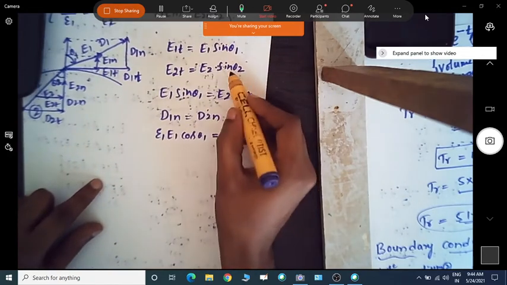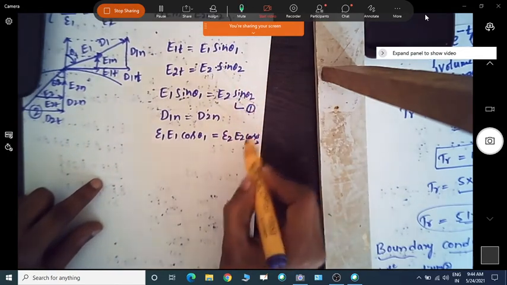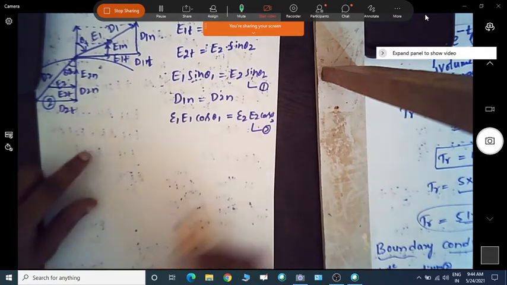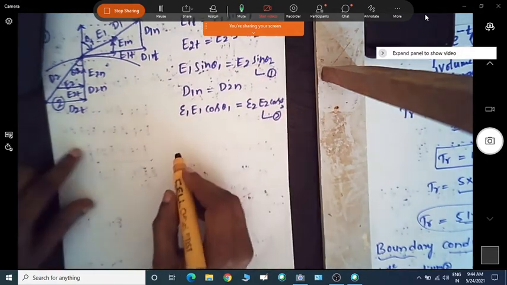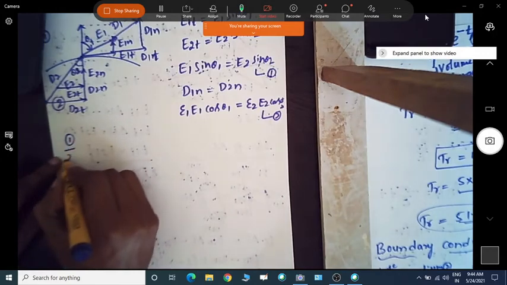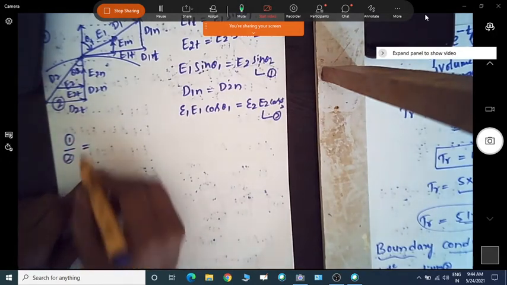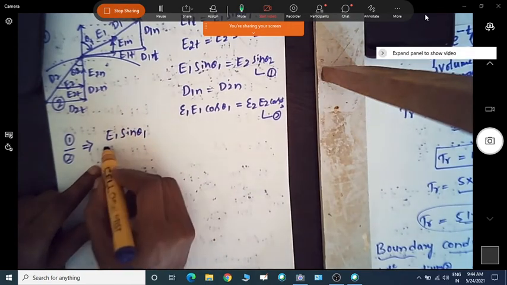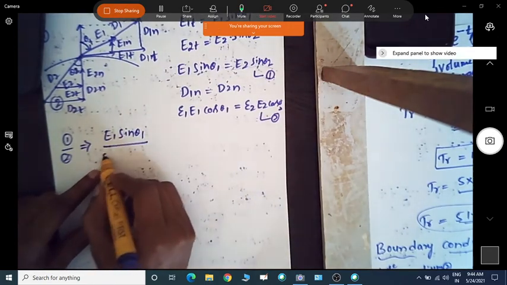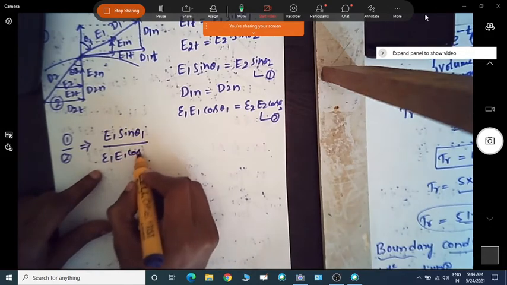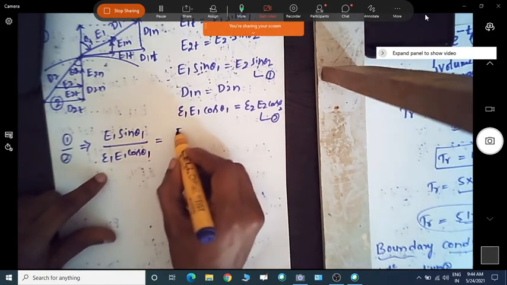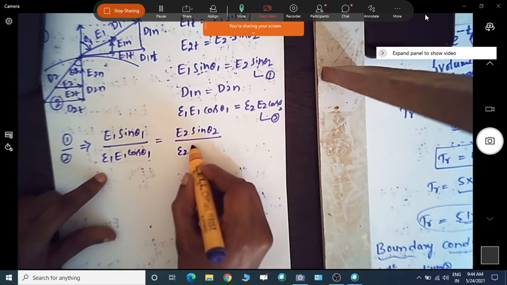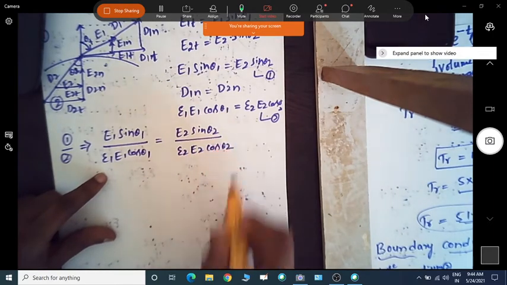So now we have these equations, so let us take equation 1 and equation 2. Okay, now if I divide equation 1 by equation 2, what will happen? It gives E1 sin theta 1 divided by epsilon 1 E1 cos theta 1, which is equal to E2 sin theta 2 divided by epsilon 2 E2 cos theta 2.